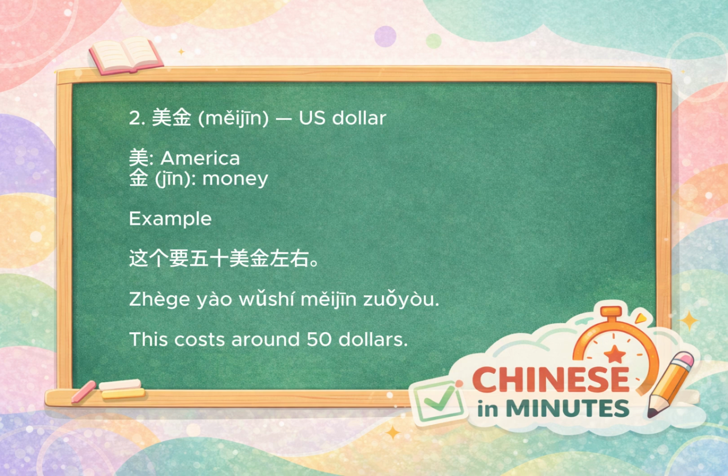Next, 美金. Mei again means America, and 金 means money. So literally, American money. In real life, this just means US dollars. Like, 这个要50美金左右. This costs around $50.